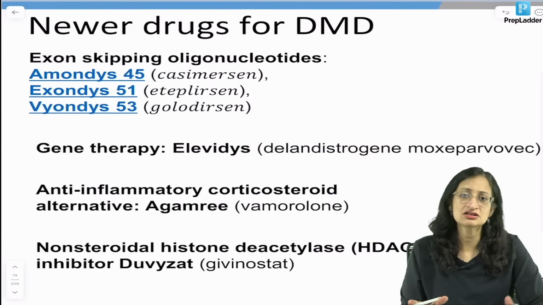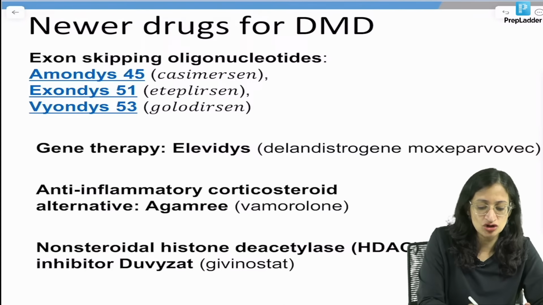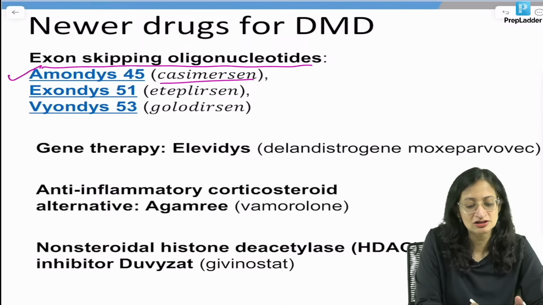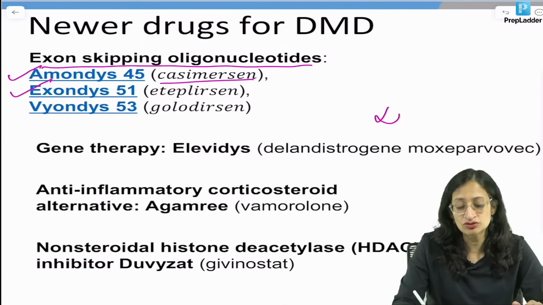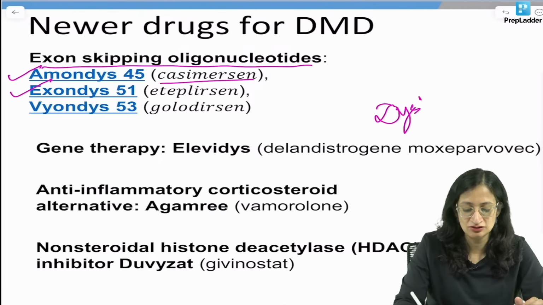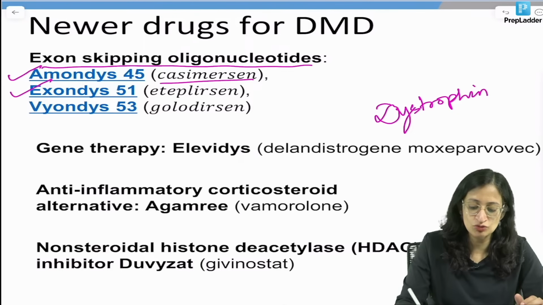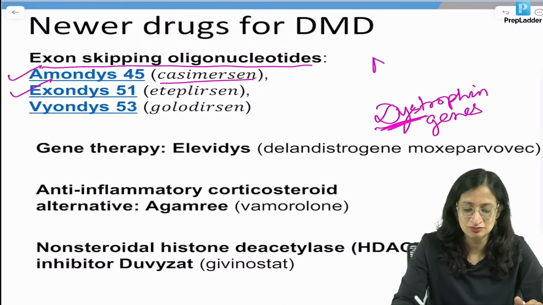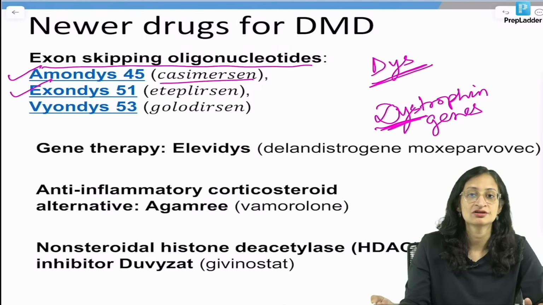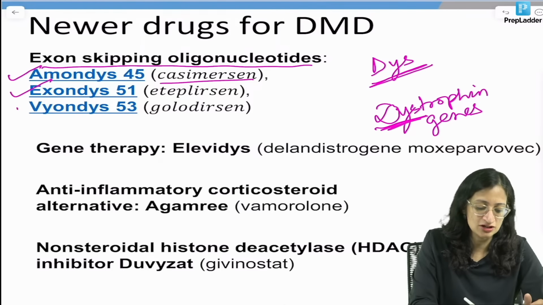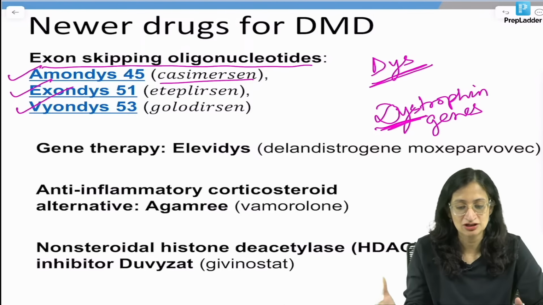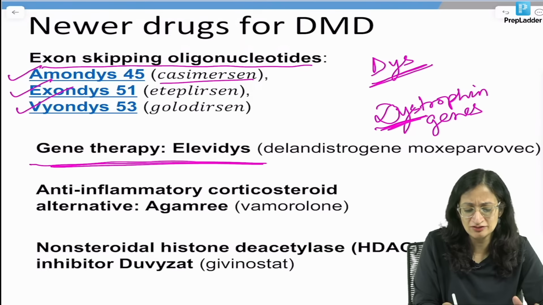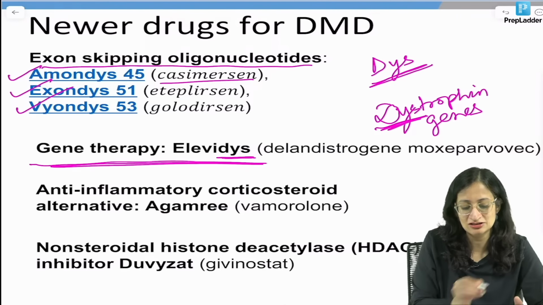So let us discuss the newer drugs for DMD also here. So you have exon skipping oligonucleotides like Amondys 45, which is called Casimersen, Exondys. So DYS, we know it is the dystrophin gene mutation here. So most of the drugs for DMD will have this DYS because of the dystrophin in the name, right? So Amondys, Exondys, Vyondys, all these are newer drugs for DMD. They are exon skipping oligonucleotides. There's a gene therapy also recently available, Elevidys. Again, this has this DYS here.